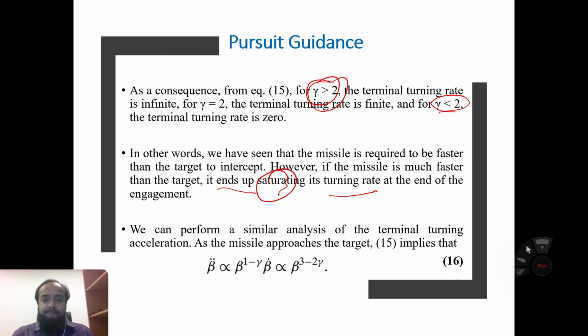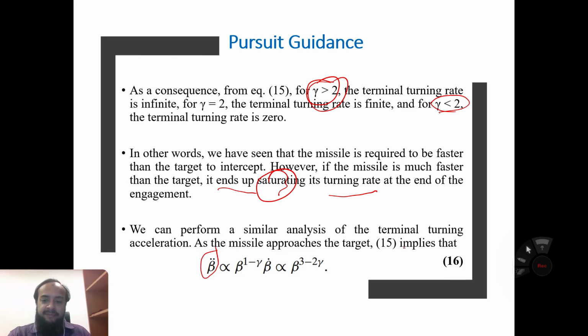We can perform a similar analysis of the terminal turning acceleration. We have talked about the velocity, but what is the turning acceleration, beta double dot, as the missile approaches the target?